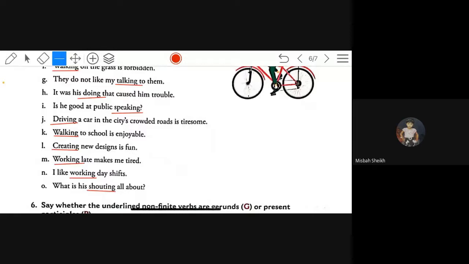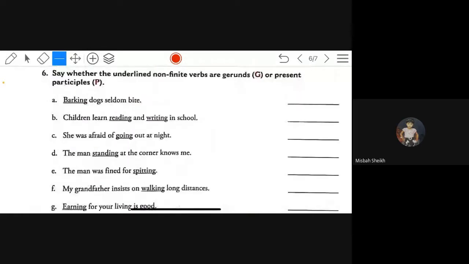Now tell me whether it is gerund or present participle. Present participle. How can you say? Because if we ask question what, then it will not give answer. Okay, good.